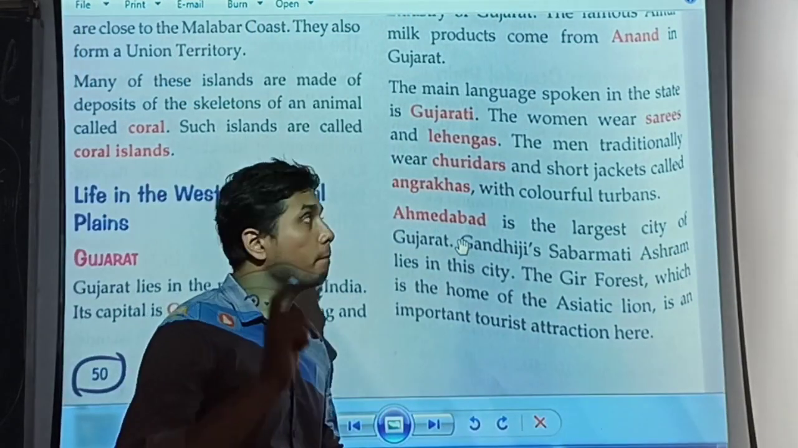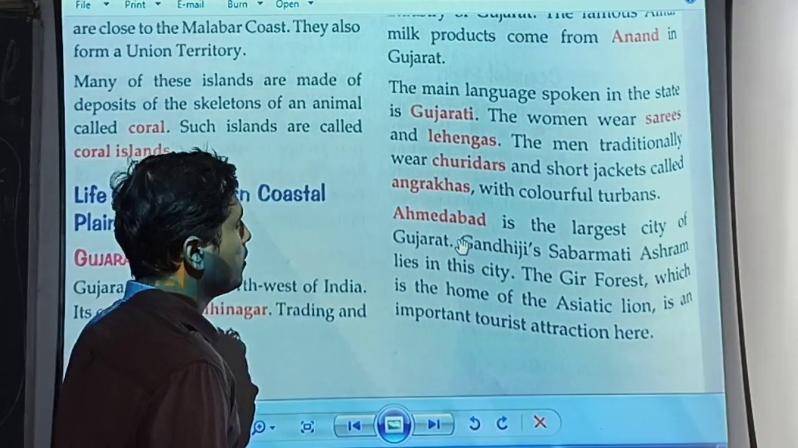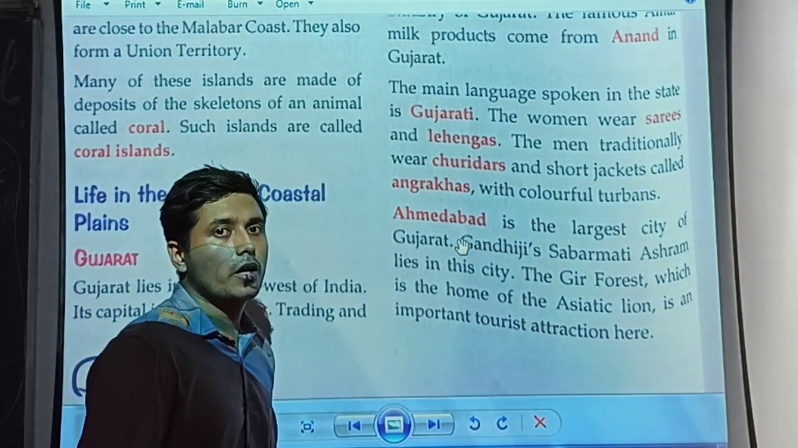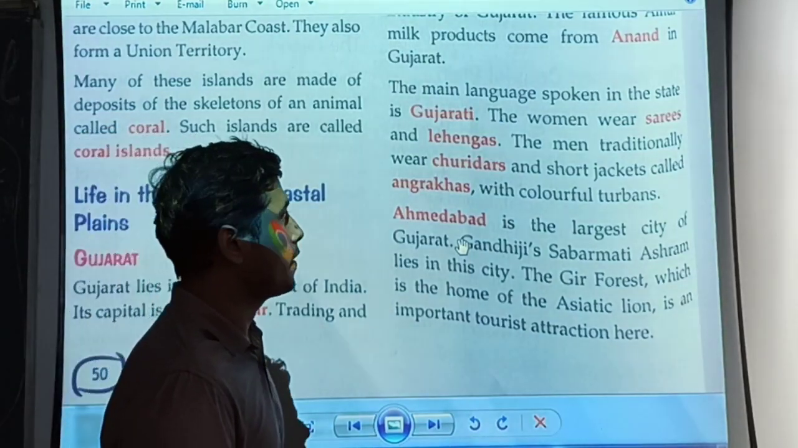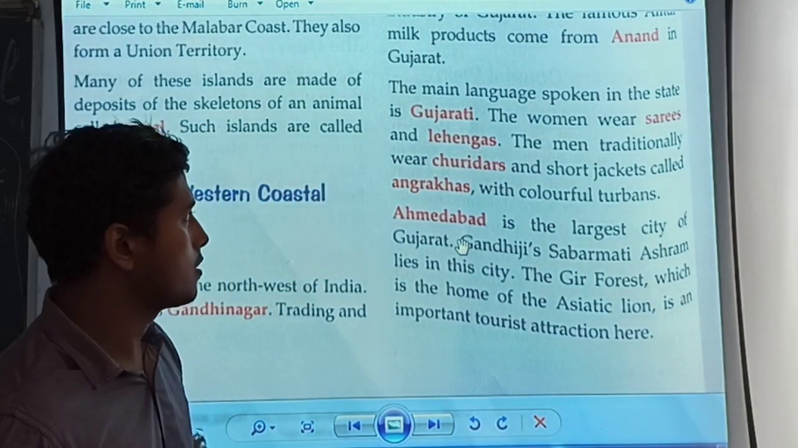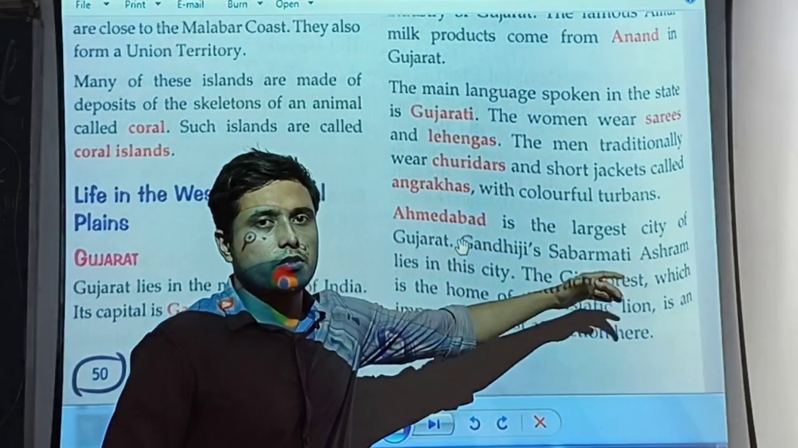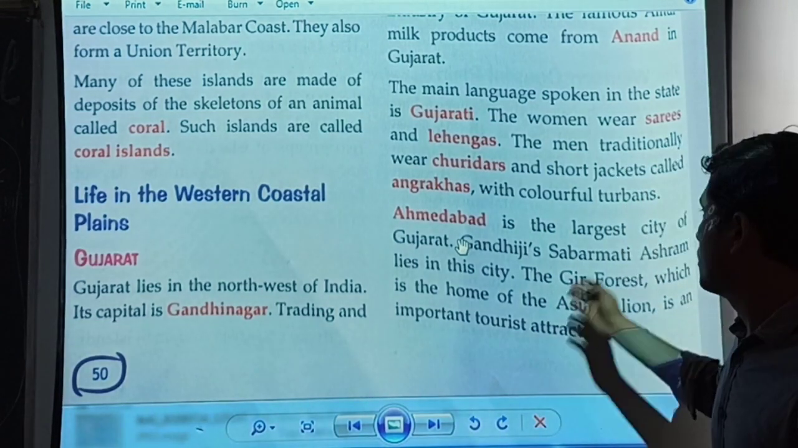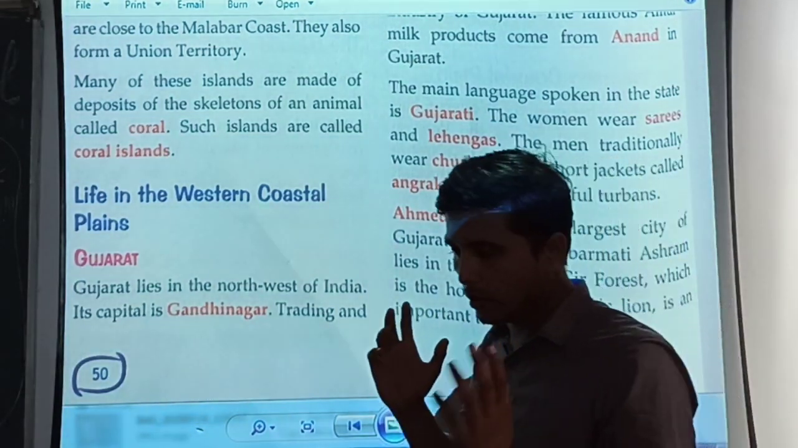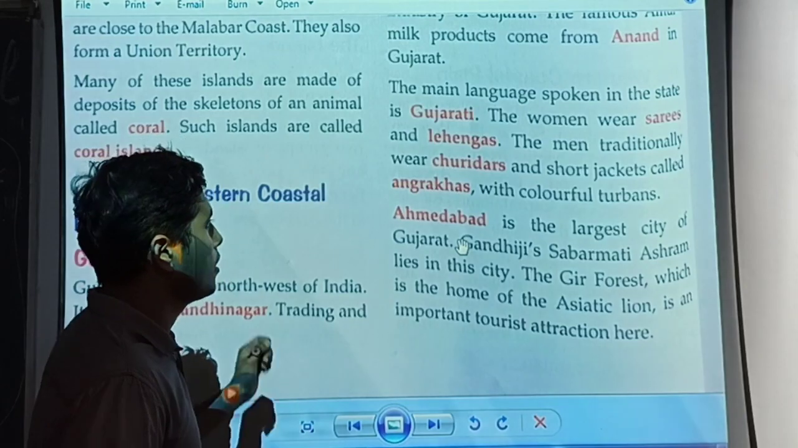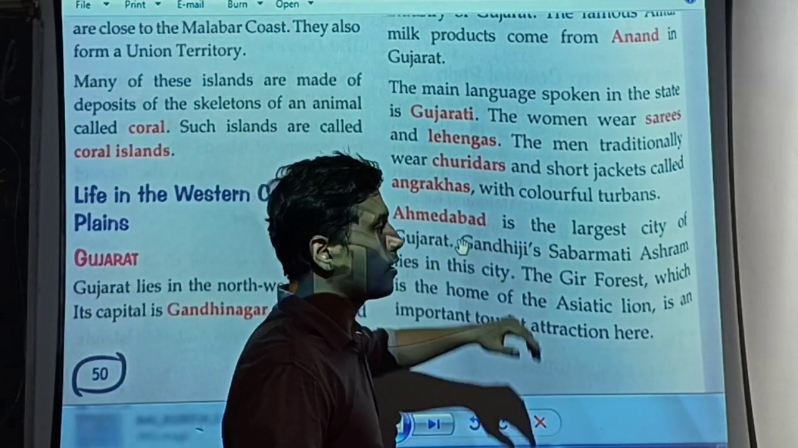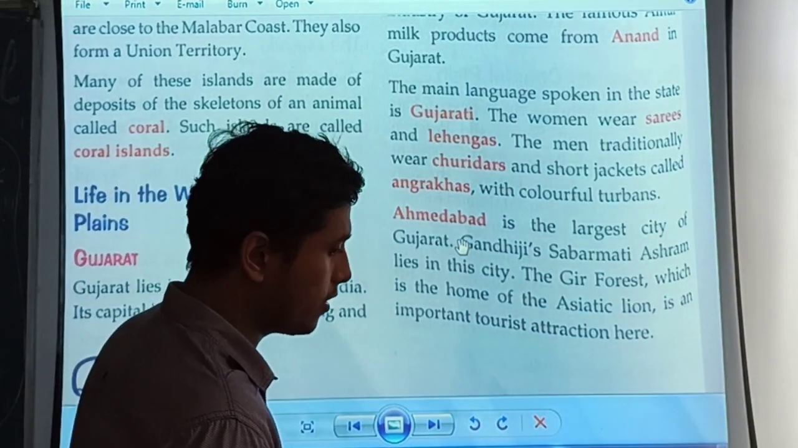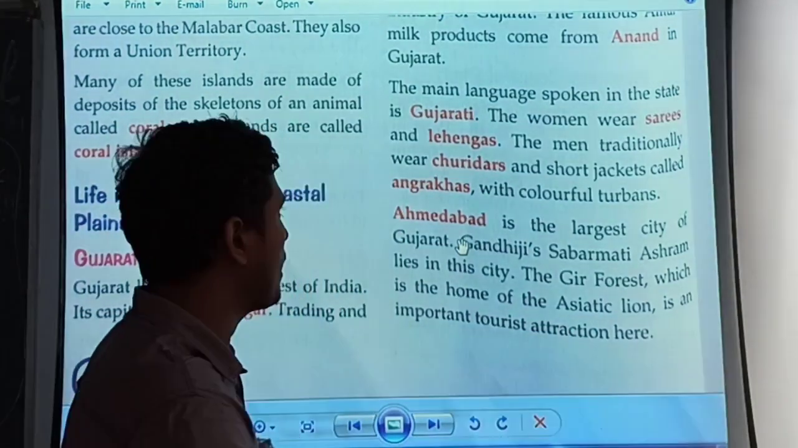The main language spoken in the state of Gujarat is Gujarati. The women wear saris and lehengas, and the men traditionally wear churidars and a short jacket called the andrakhas with colorful turbans. If you have seen Punjabis, they always wear a turban on their head, and it is the same kind of turban. Churidars are like pajamas which have rings at the bottom. It's a kind of pant.